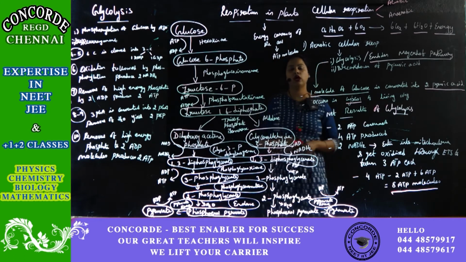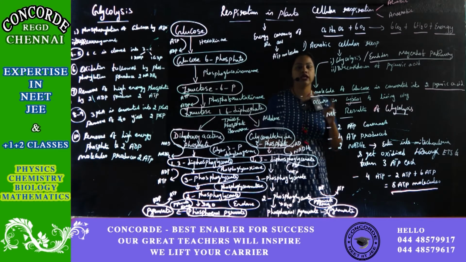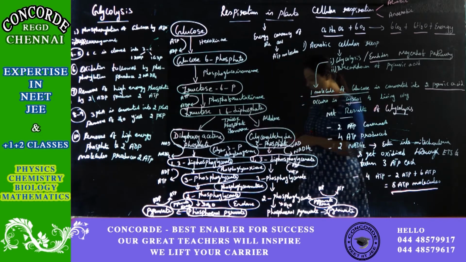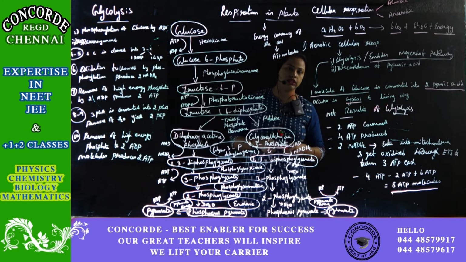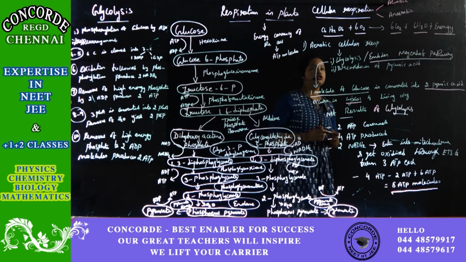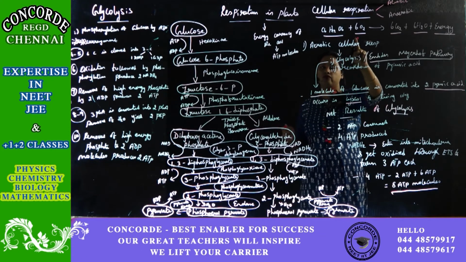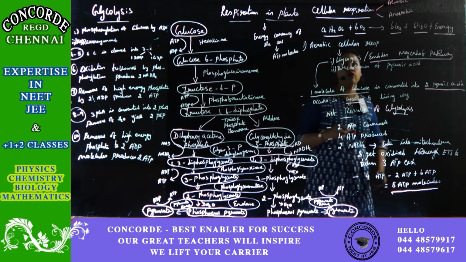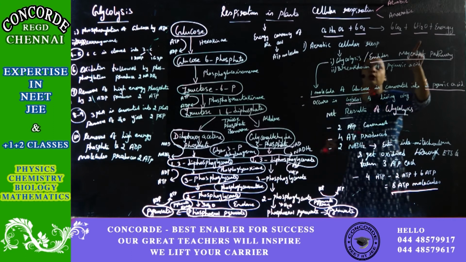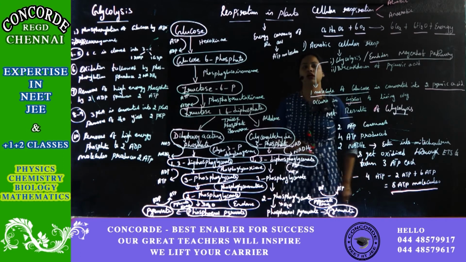If you take cellular respiration, it has 2 types: one is aerobic respiration, another one is anaerobic respiration. Aerobic respiration requires oxygen, whereas anaerobic respiration does not require oxygen. What exactly happens in cellular respiration is that one molecule of glucose reacts with 6 molecules of oxygen and produces 6 molecules of carbon dioxide and 6 molecules of water plus energy.